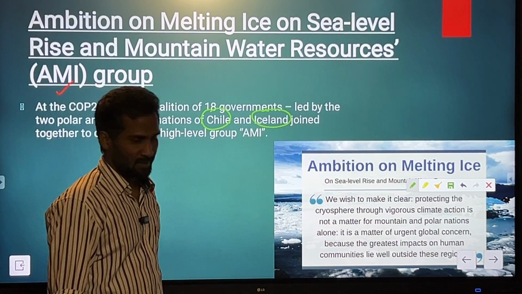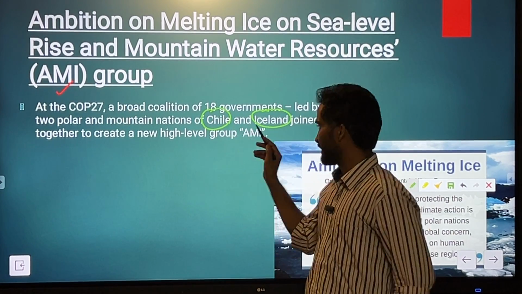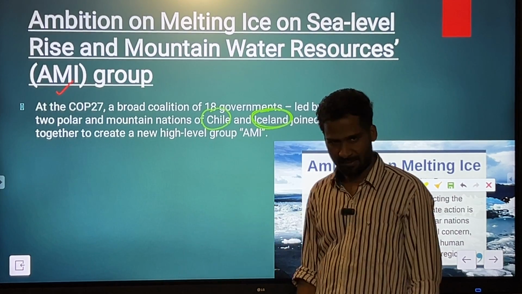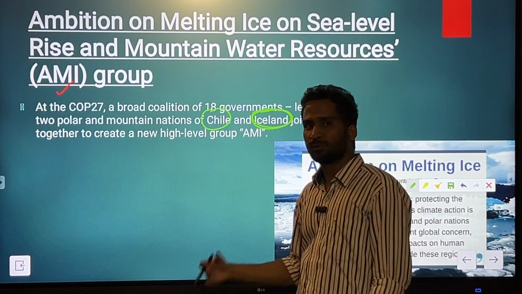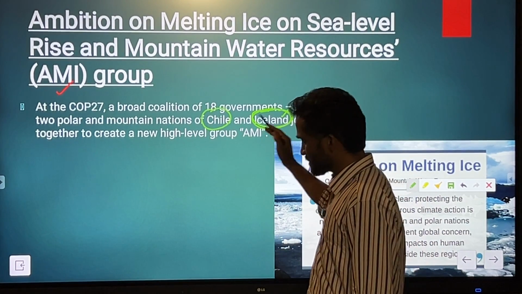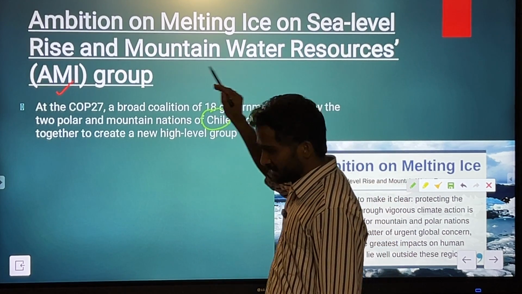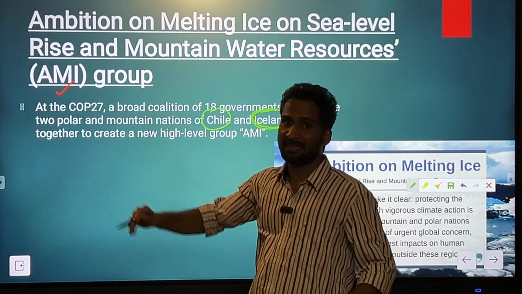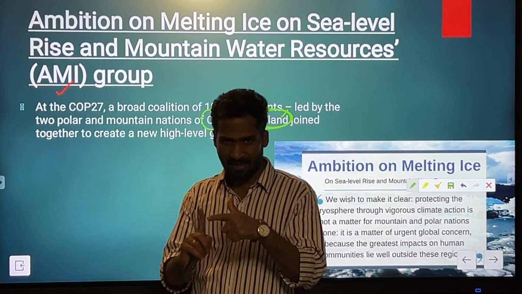Iceland, we know that northeast of North America we have Iceland, Greenland, and below Greenland in the southeast part, we have Iceland. So these two countries have joined together with the ambition of protecting against the thawing and the melting of the ice sheets, glaciers,